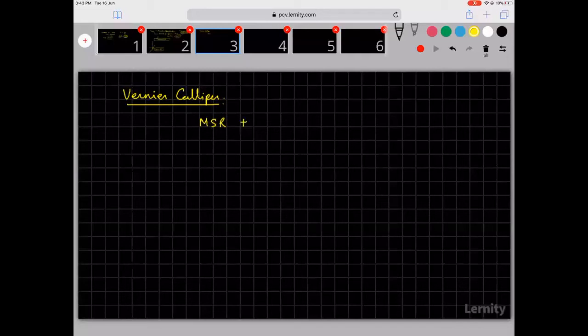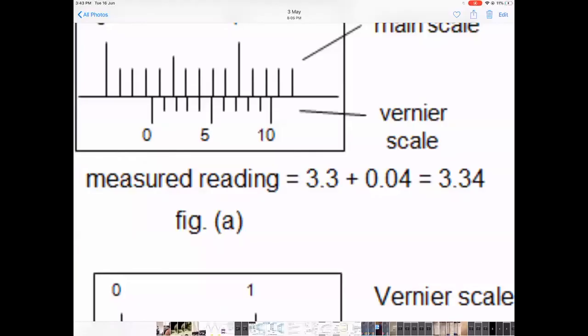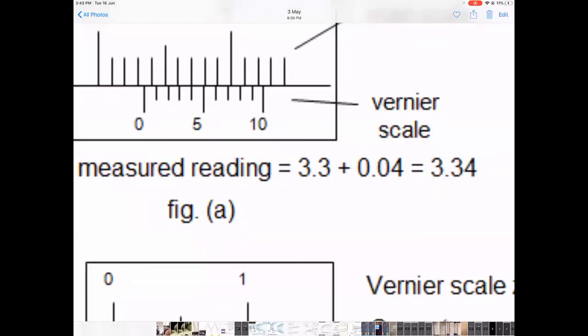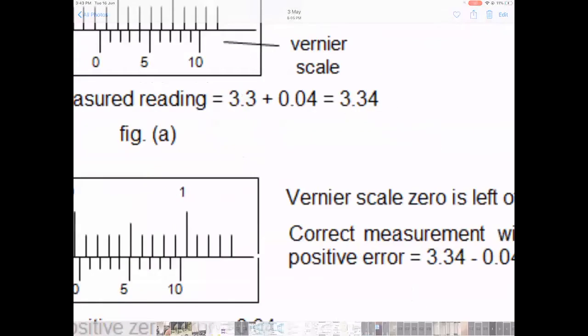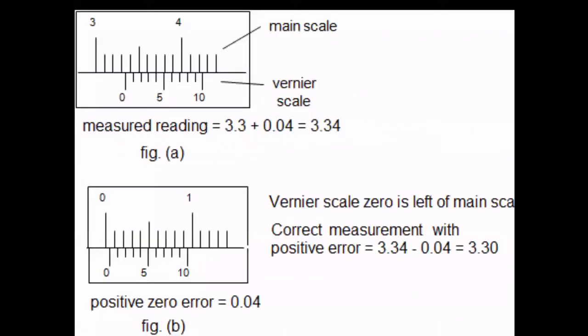Main scale reading will tell me very clearly that it is so many centimeters and so many millimeters. Say for example, in the picture that I showed you here, at the top you see it is 3 centimeters. Then do you see that clearly 3 millimeters are crossed? This is a magnified image. Clearly 3 millimeters are crossed, but after that you can't say exactly where it is.